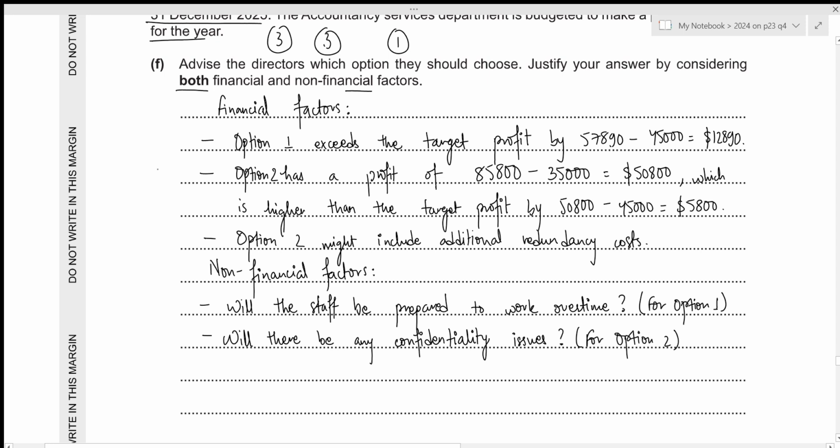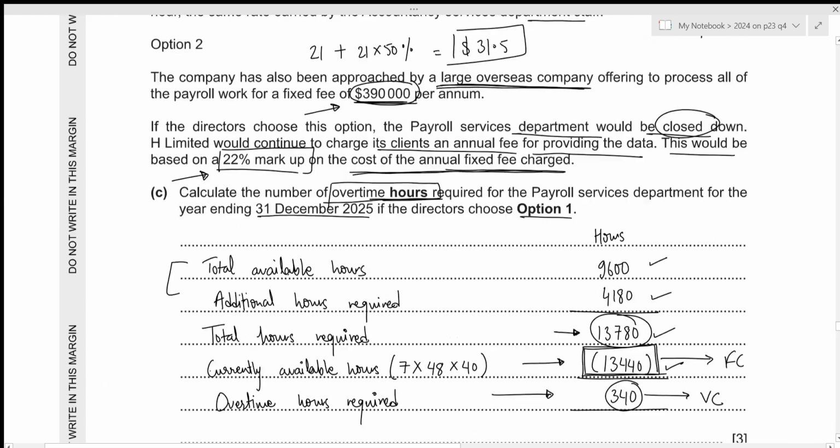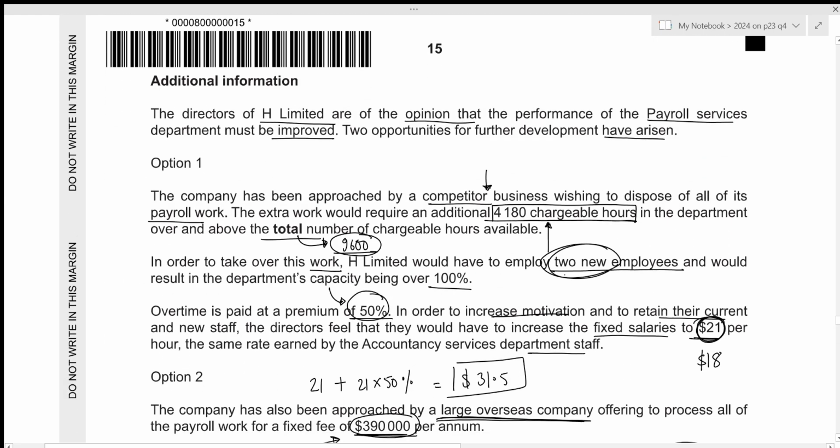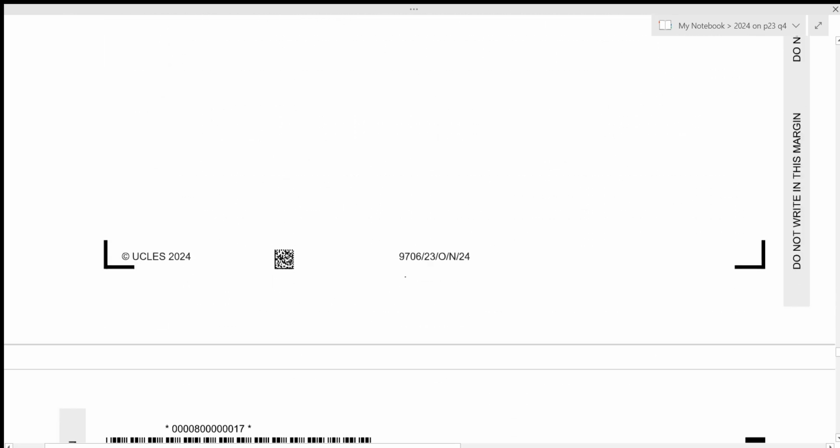Okay, for option 2 we already have 3 points. For option 1 we have 2 points, so we need 1 more point for option 1. Okay, let's take a look at option 1. We can see that for option 1, H Limited would have to employ 2 new employees and would result in the department's capacity being over 100%. So if the department's capacity itself is being over 100%, then it might also affect the quality of the work that goes on within the department. Let's write it down.